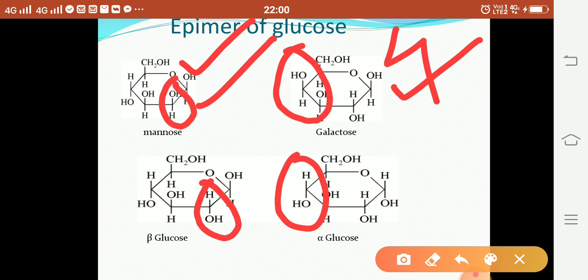So alpha and beta, what is the difference? When the OH group at the anomeric carbon is on the below side, it is called alpha. When it is on the upper side, it is called beta. This is on the upper side, so it is a beta glucose. This one is also the beta mannose.